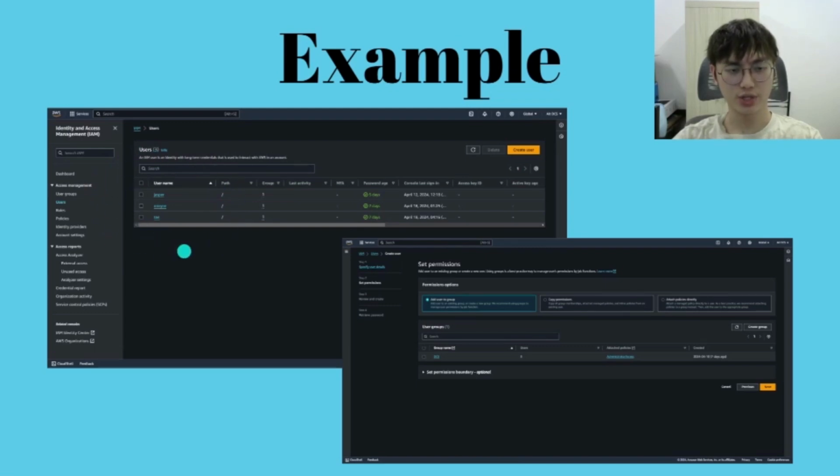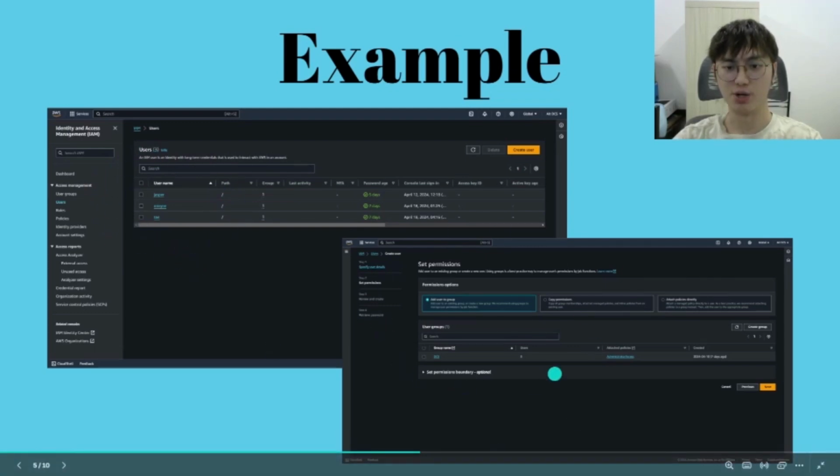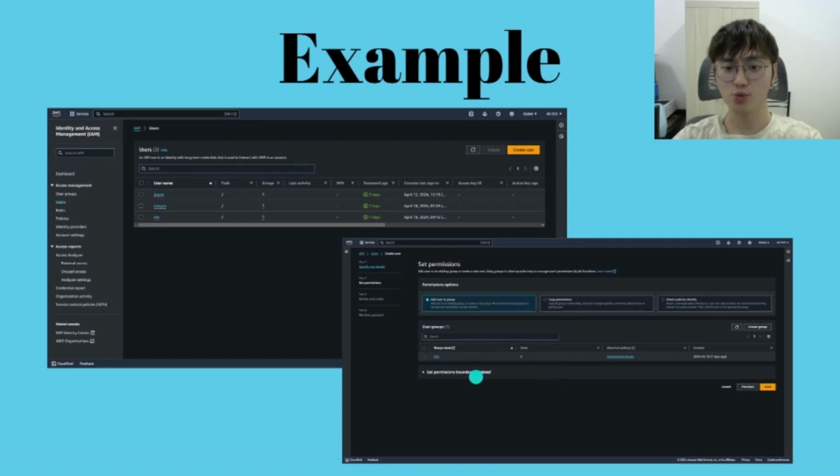Here are our users, and here are the permissions that I set for my group. Okay, here is the TCS group that we have created.